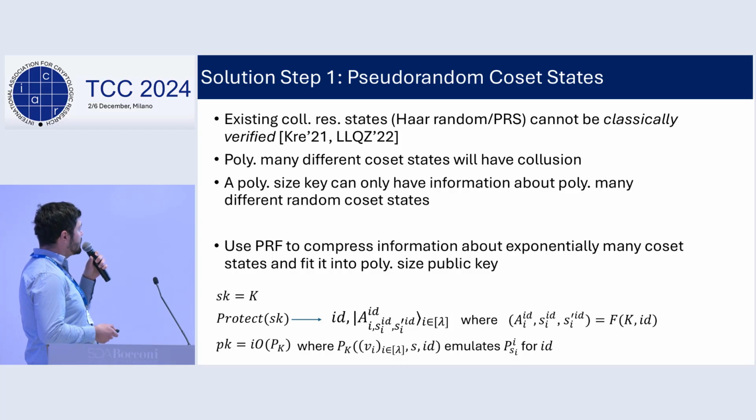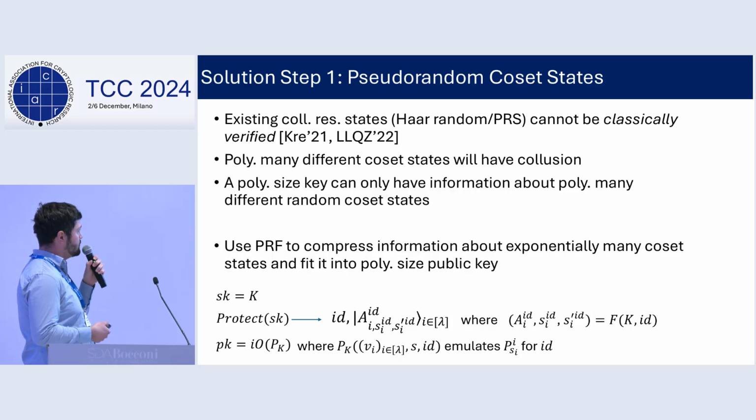Coming back to the case of coset states, we know that a polynomial size key can only have information about polynomially many different random coset states. And when we only have polynomially many different coset states, there will always be a bigger polynomial, and if an adversary receives keys of that count, it will have some collision of coset states, and we will be able to apply the attack we just talked about.